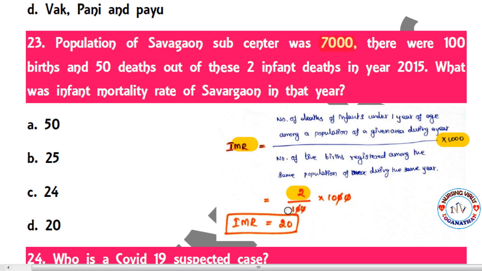The total number of births in that year is 100. So you enter into that calculation and multiply by 1000. If you simplify, the IMR will come as 20. So the correct answer is 20, the infant mortality rate for Savargaon in 2015.